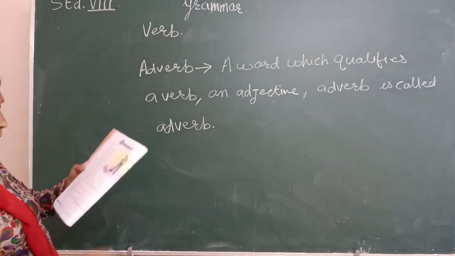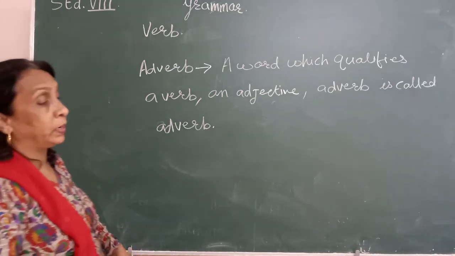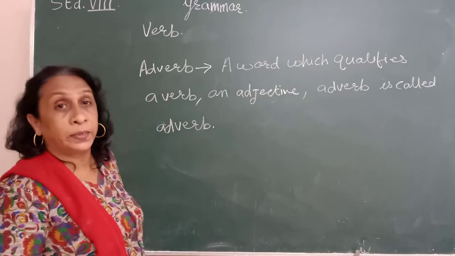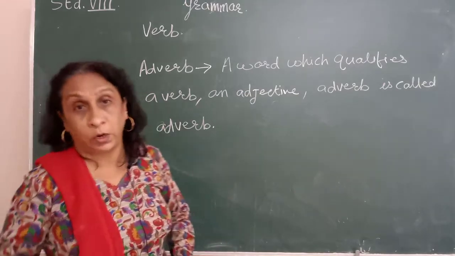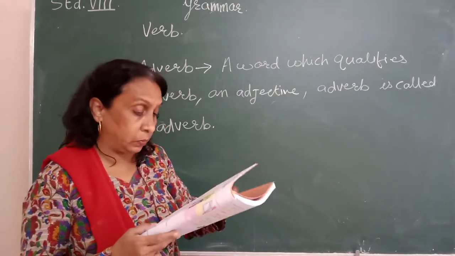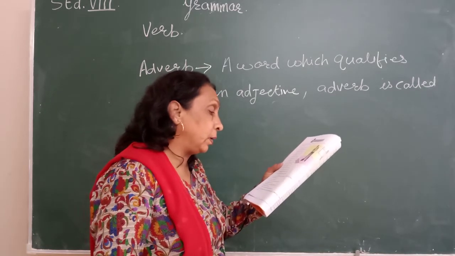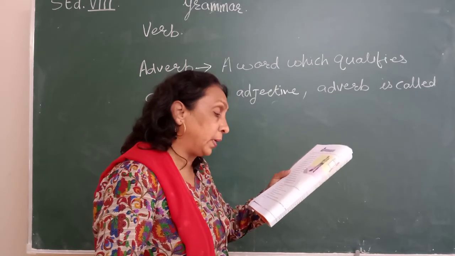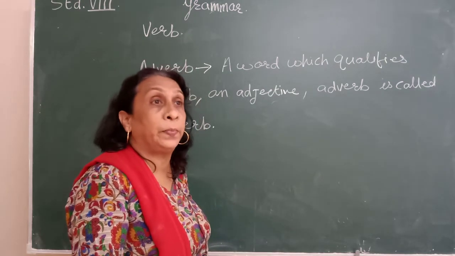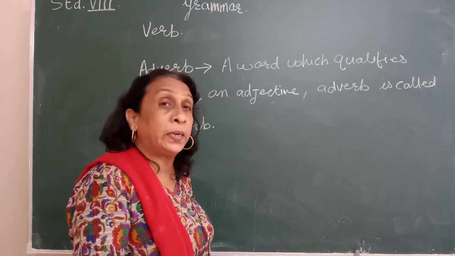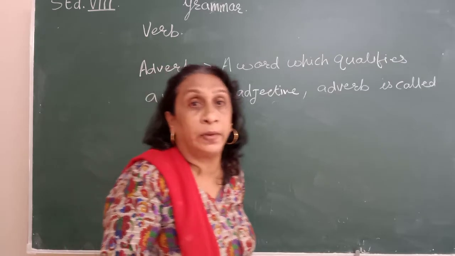Now, in your book, see the example, the boys shouted loudly. Here the adverb loudly is there. Now, how did the boys shout? How did they shout? Loudly. So, loudly qualifies the verb shout. Okay. Now, the grapes are very sour. Here the adverb very qualifies the adjective. Very sour. Sour, adjective means what? Describing word. Grapes are sour. Which word is describing grapes? Sour. So, very is an adverb.